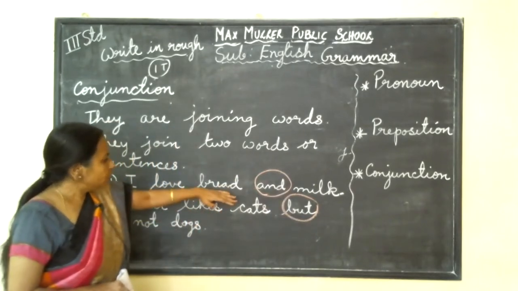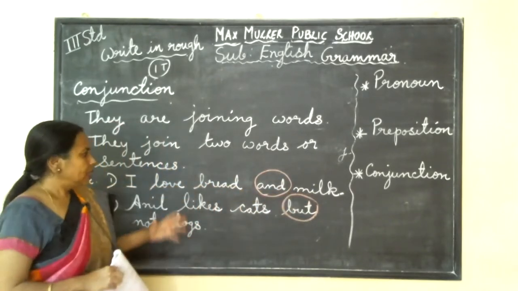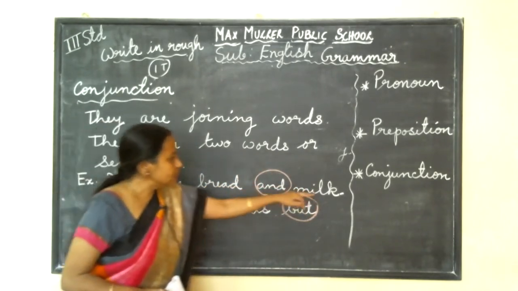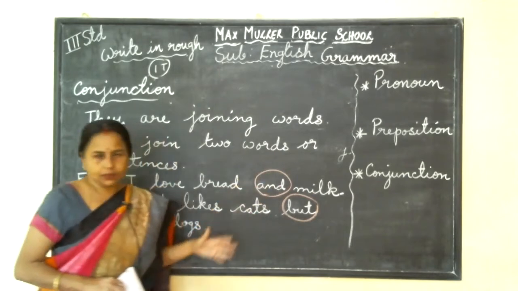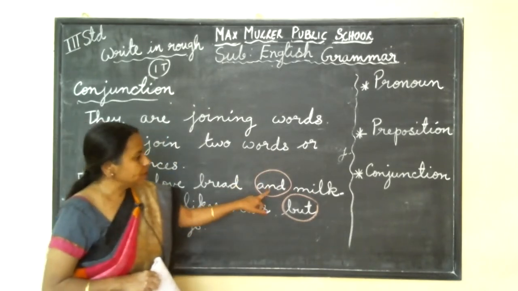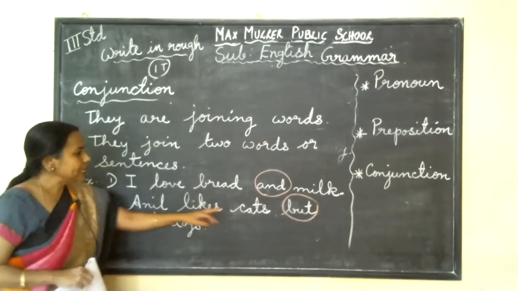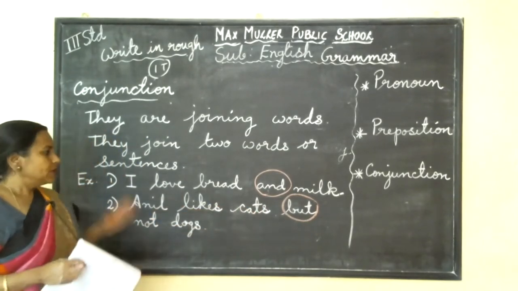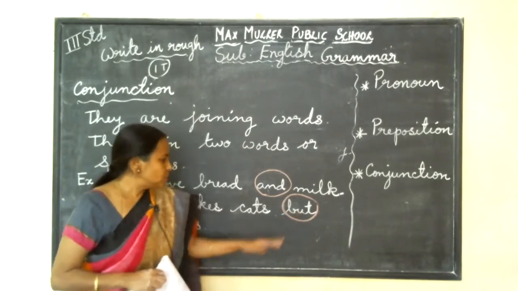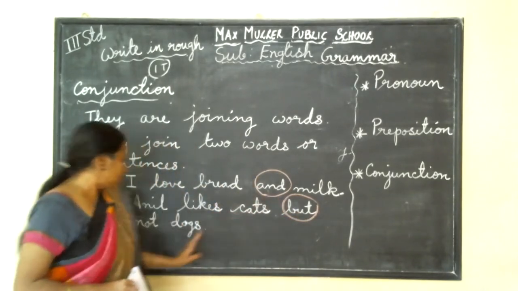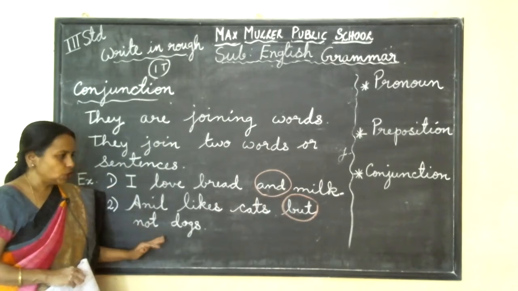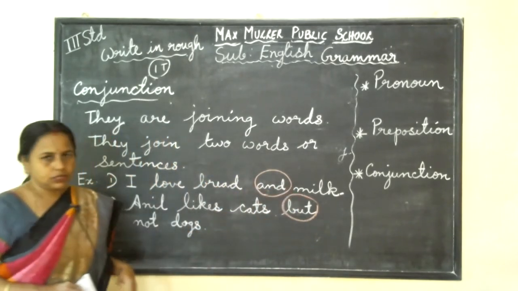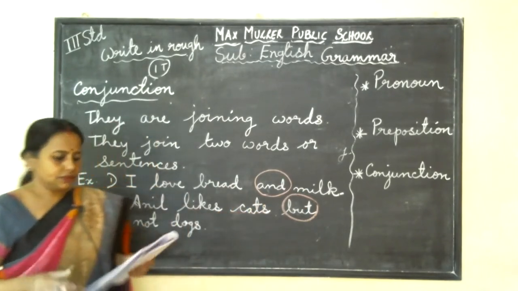Why? See, if the two words have similar meaning, like I love bread also, I love milk also, both the things I love, so these are similar, the same liking. That's why I am adding with and. But here see, Anil likes cats but does not like dogs. So this is an opposite idea. So that's why I am writing but. Understood? Anil likes cats but not dogs. He does not like dogs. Here I am liking both things, it is similar; here it is opposite. That's why I am using but.